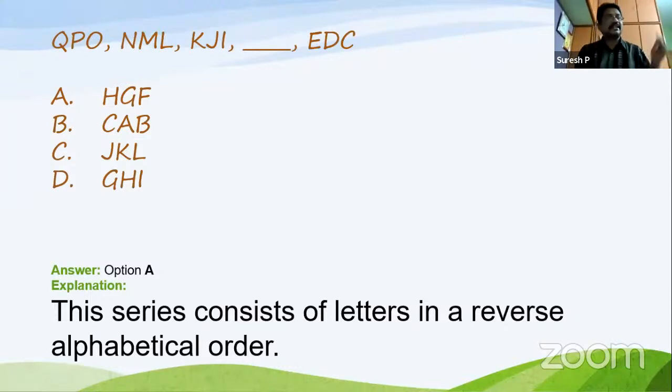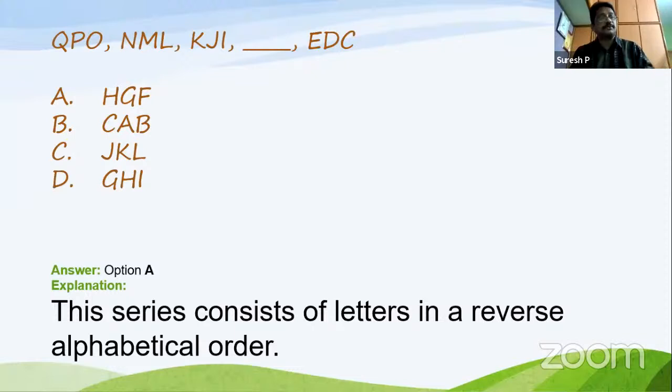Generally when you write the alphabet, you have to keep in mind very clearly the alphabetical order. Otherwise, when you write the examination, you have to first write the alphabetical letters from A to Z and Z to A. This is very, very important.